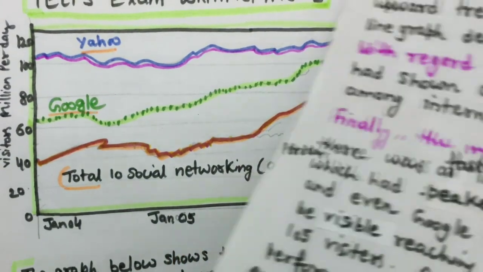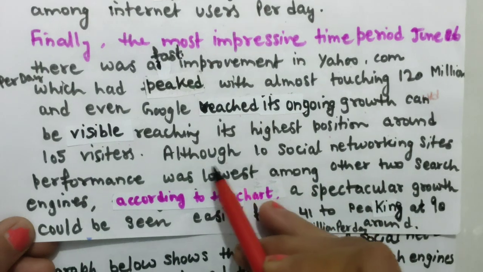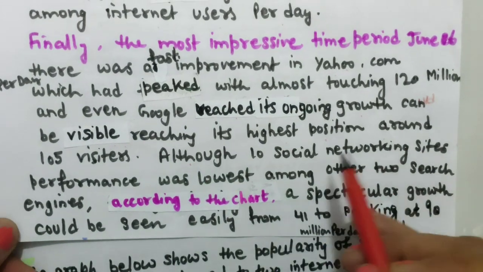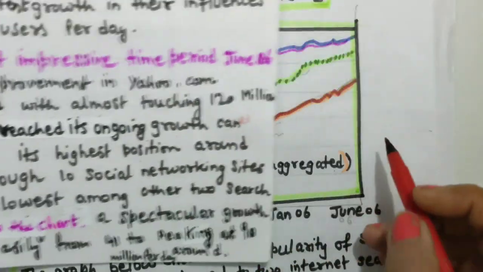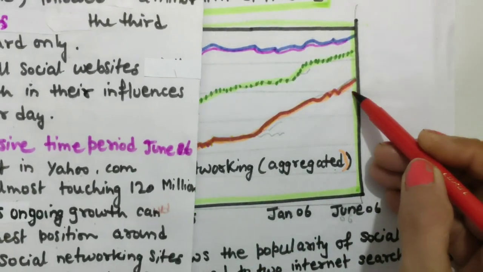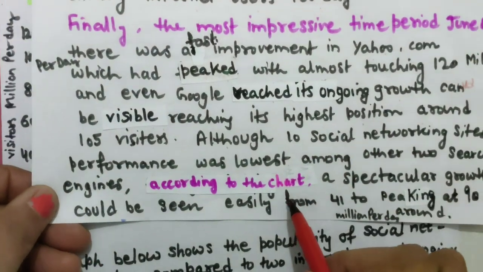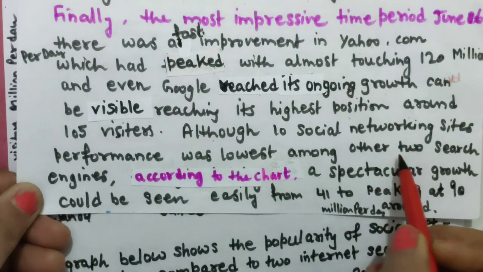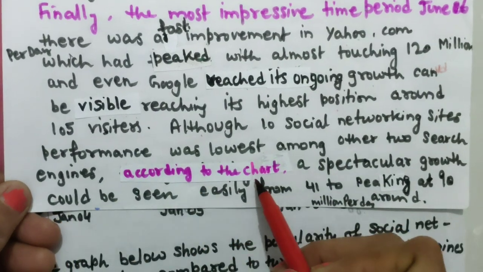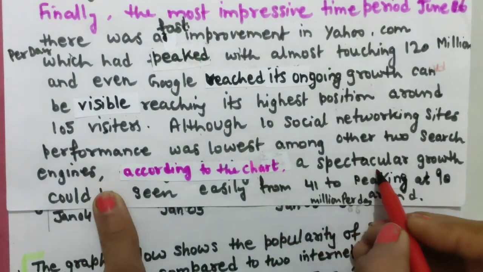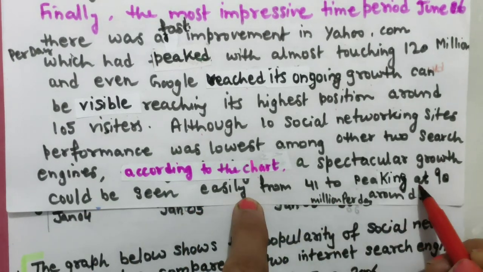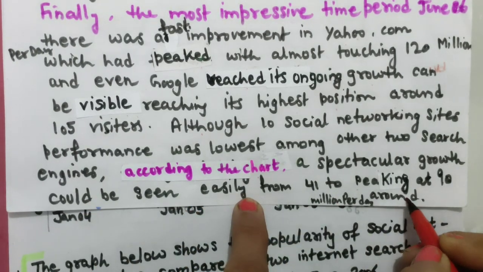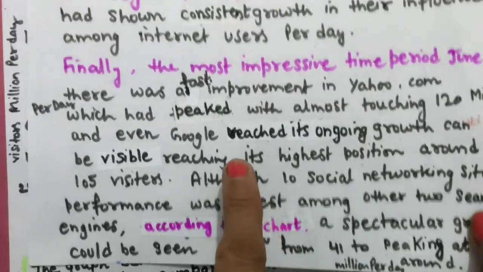Now talk about this. Although the 10 social networking sites' performance was lowest among the other two search engines, because here also it is at the last position, was lowest among the other two search engines according to the chart. A spectacular growth could be easily seen from 41 to peaking at around 90 million per day. So this way we have explained.